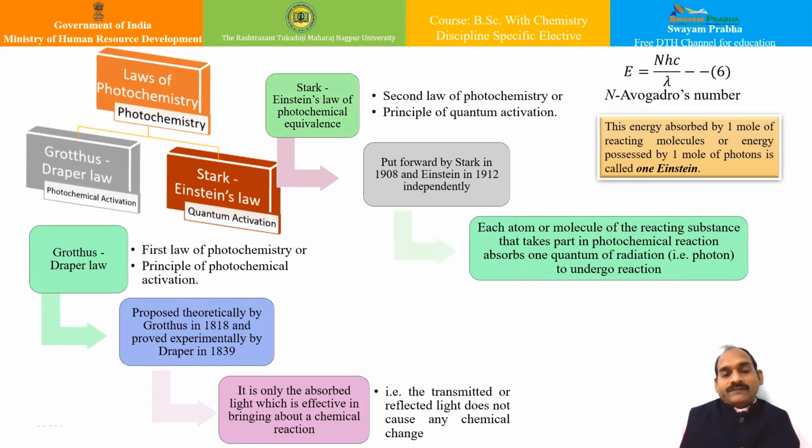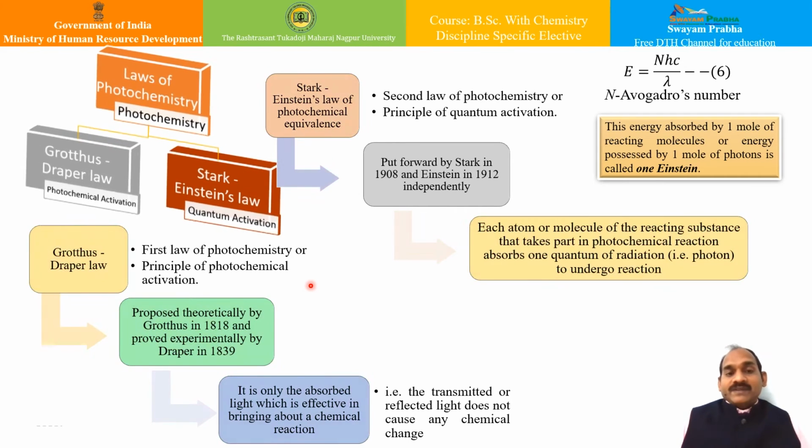So after absorbing the energy, the molecule at the excited state leads to the photochemical reaction or chemical reaction, and such a chemical reaction comes under the category of photochemistry.